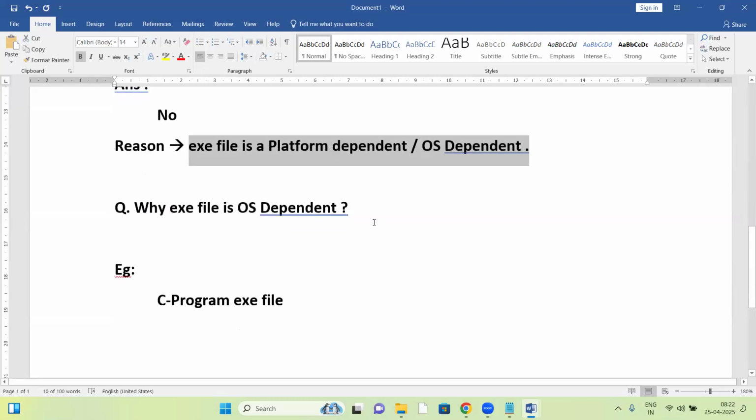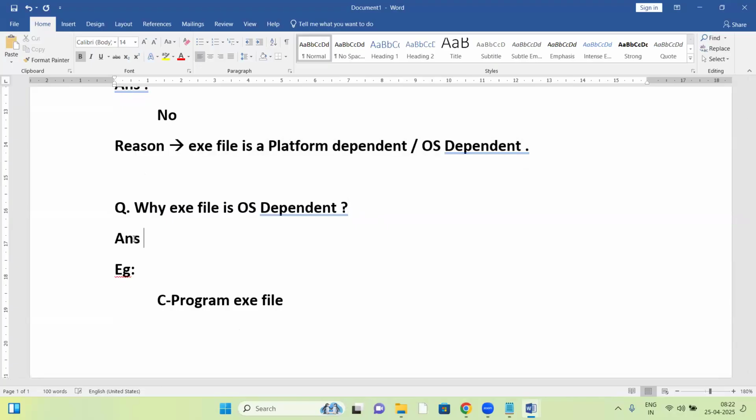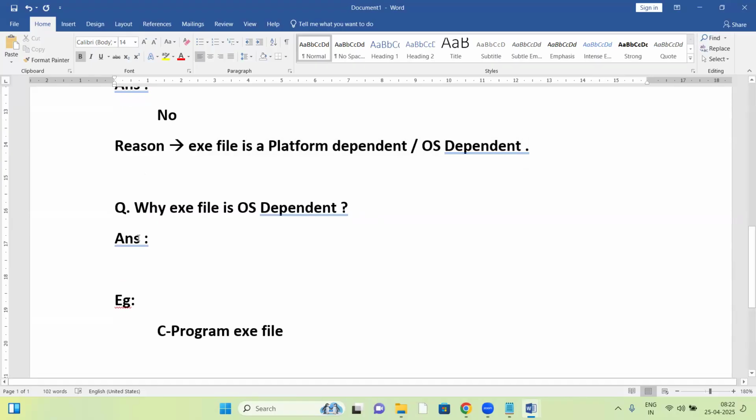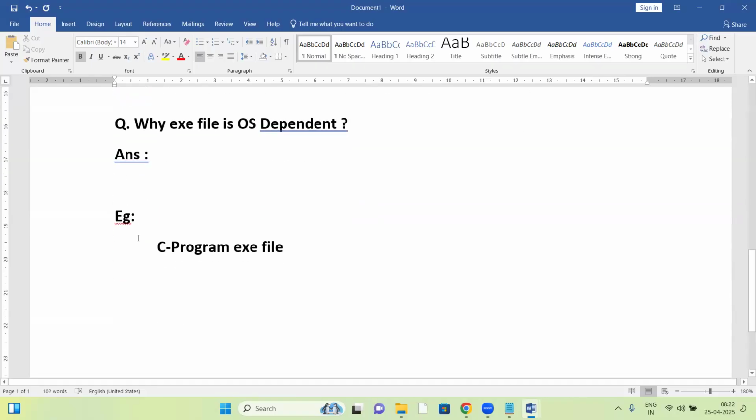Now the question is, why is an exe file OS dependent? Let us answer this question. To answer it, you must have knowledge of the exe file.